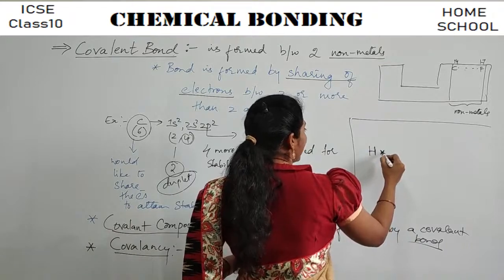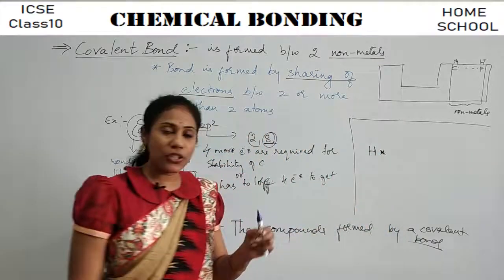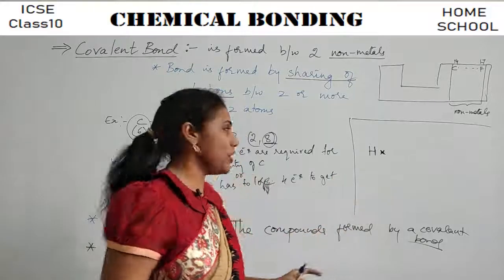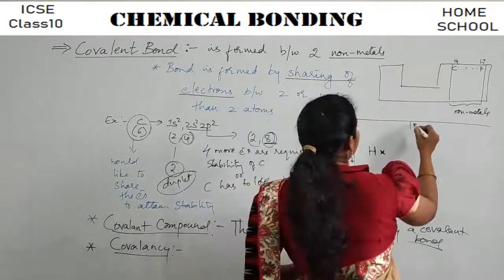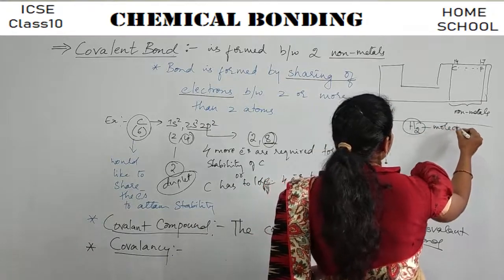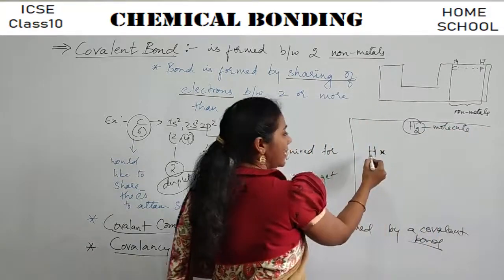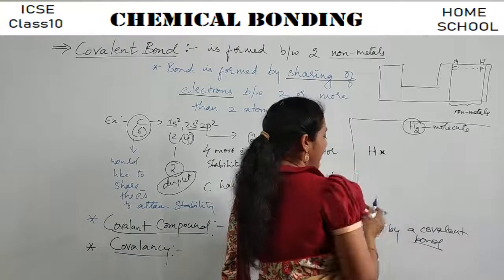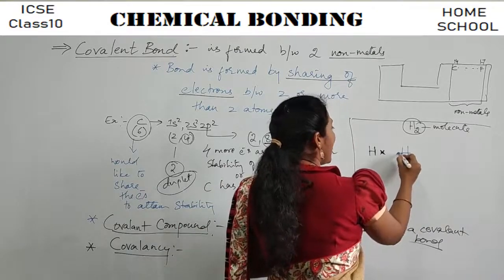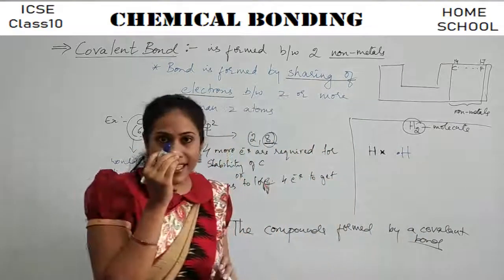So this is the electron that is there in the hydrogen's orbital, right? Only one electron is there in the last shell. And imagine if you have to make an H2 molecule. You know how an H2 molecule is formed? This is one hydrogen atom and I will take another hydrogen atom. This is also having one electron in the last shell.